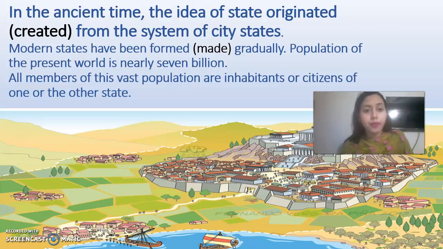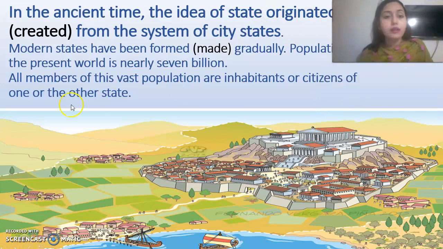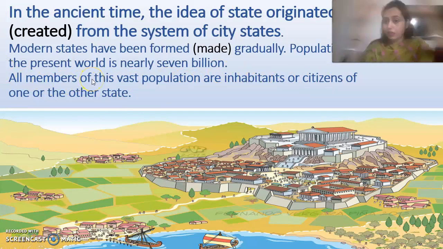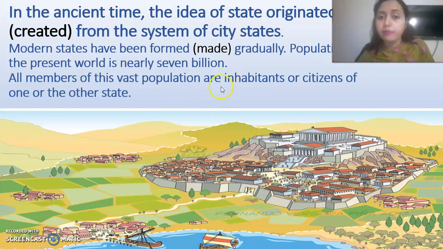The population of the present world is nearly 7 billion. So what is the total population number? That is around 7 billion. All the members of this vast population are inhabitants or citizens of one or the other states.